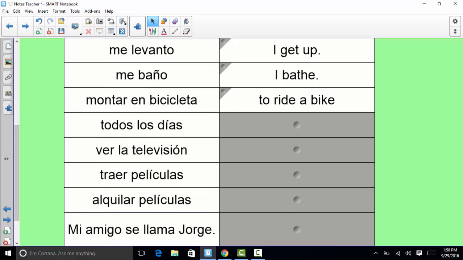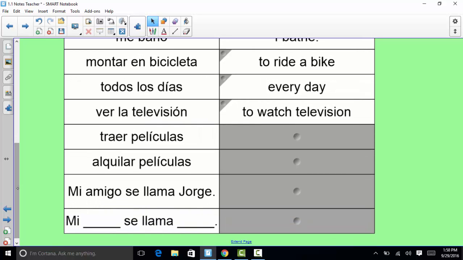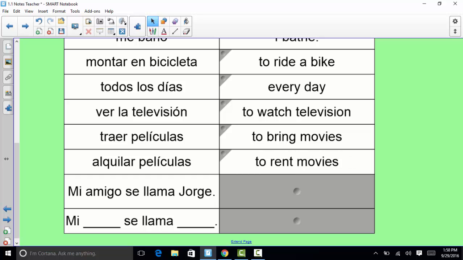Montar en bicicleta is to ride a bike. Todos los días is every day. Ver la televisión is to watch TV. Traer películas, to bring movies, and then alquilar películas, to rent movies.